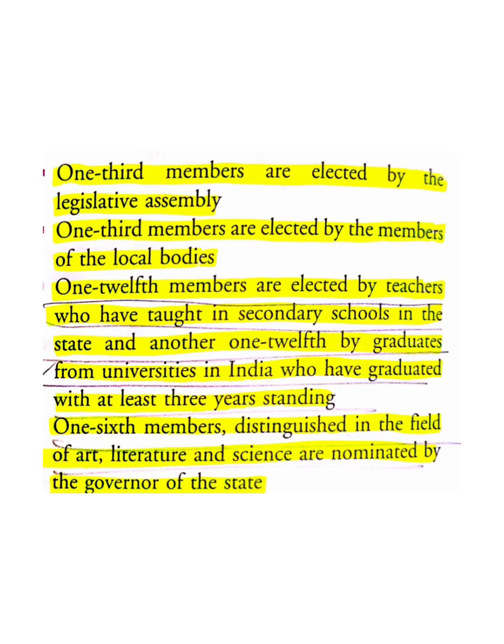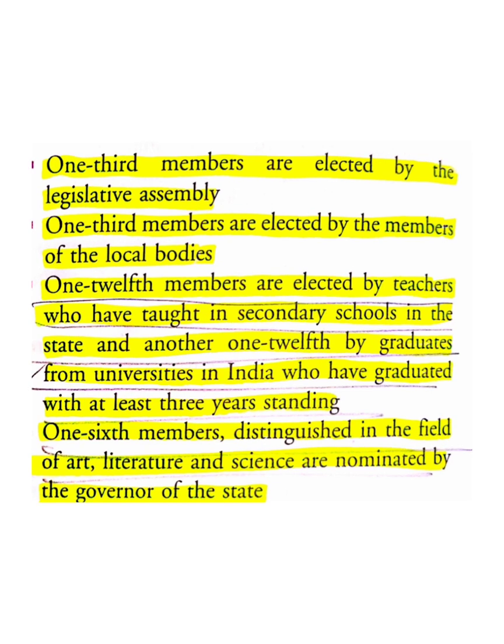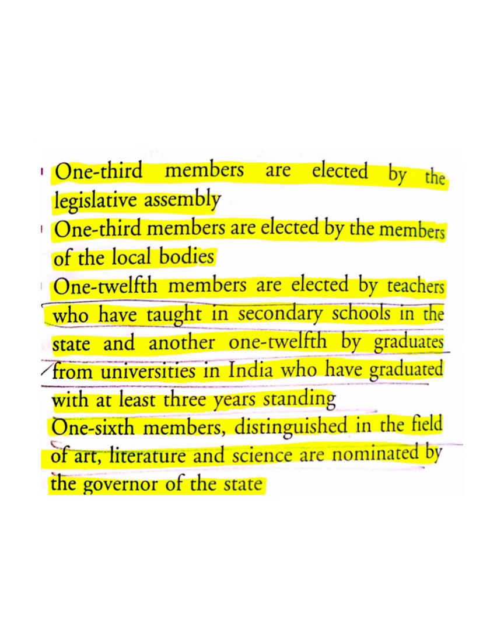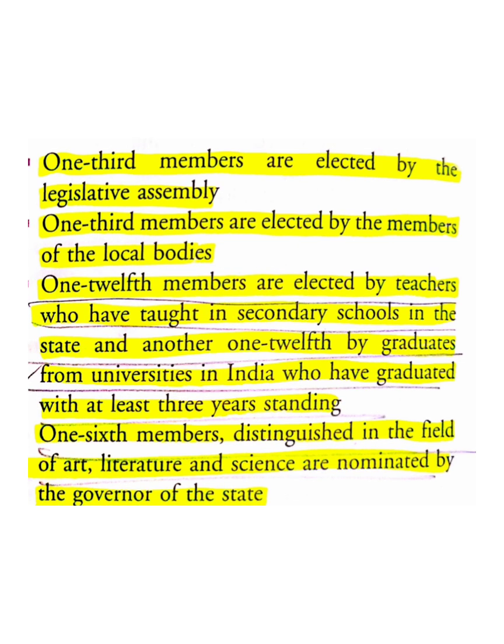Here, 1/3 of the members are elected by the Legislative Assembly. Then again 1/3 of the members are elected by the members of the local bodies. Then 1/12 of the members are elected by the teachers who have taught in secondary schools in the state, and another 1/12 by the graduates from the universities in India who have graduated at least 3 years ago.